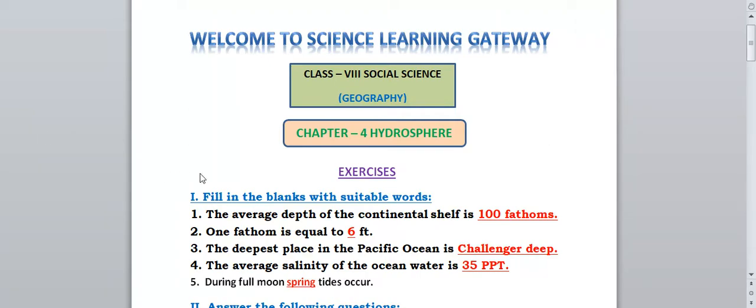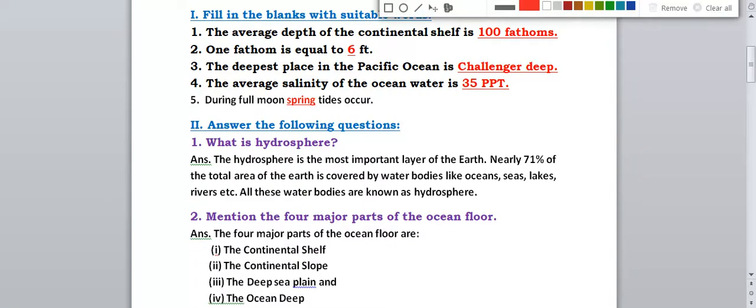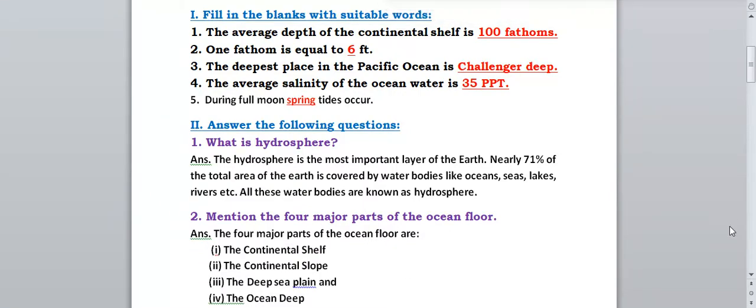Okay, so now let's start with our chapter. The first question we have is the fill in the blanks. Okay, 5 fill in the blanks are given over there. So let's discuss the fill in the blanks.